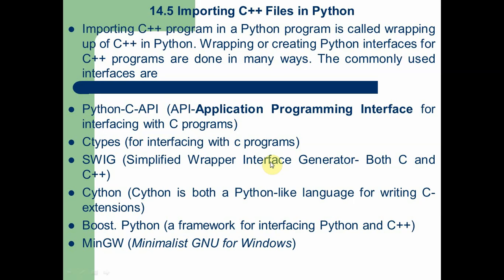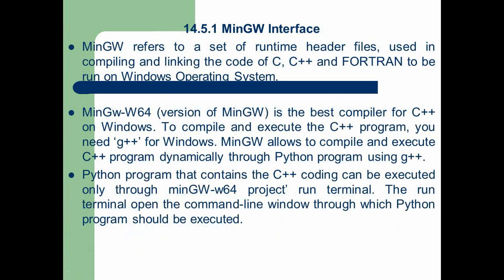Now we are going to see how we can use the MinGW software, and what is the use of MinGW software. MinGW refers to a set of runtime header files used in compiling and linking the code of C, C++, and Fortran to be run on Windows operating systems. So MinGW-w64 is the best compiler for C++ on Windows. To compile and execute a C++ program, you need G++ for Windows. MinGW allows us to compile and execute a C++ program dynamically through a Python program using G++.